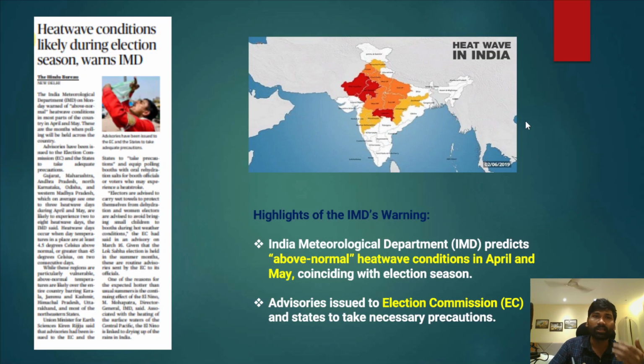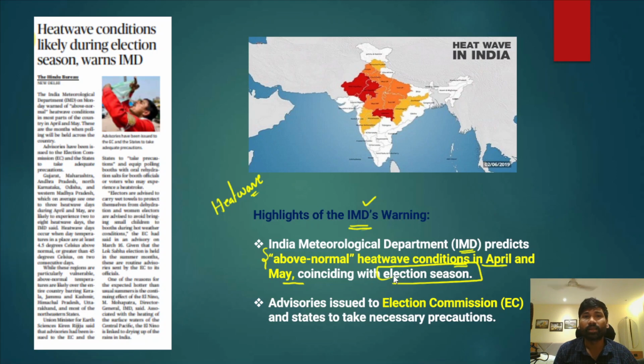So let's discuss another important news article. Recently, the Indian Meteorological Department has issued a warning with respect to heat wave in India. The Indian Meteorological Department predicts that there will be above normal heat wave conditions in April and May. That is coinciding with the election season. Advisories have been issued to the Election Commission and states to take necessary precautions so that people will not be impacted by the heat wave conditions.